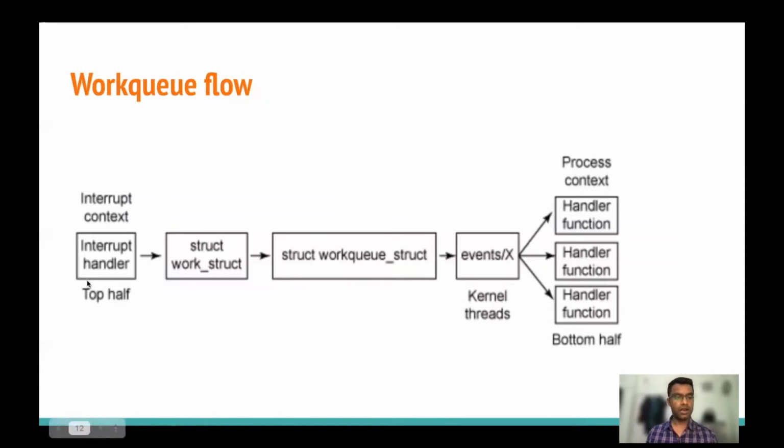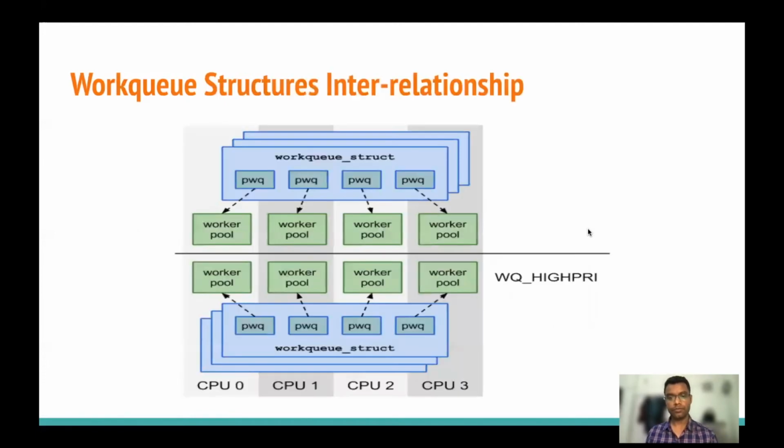In the interrupt handler code, we define our work structure, and after that we provide the work to the work queue, and then that work will be taken by the kernel threads, and they will handle it in the bottom half with the help of kernel threads.